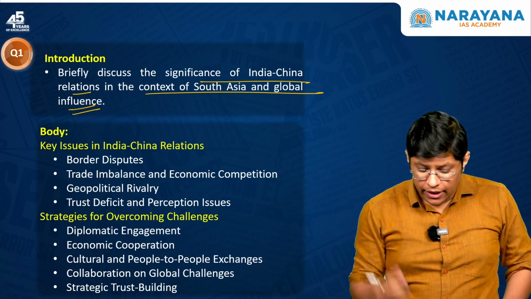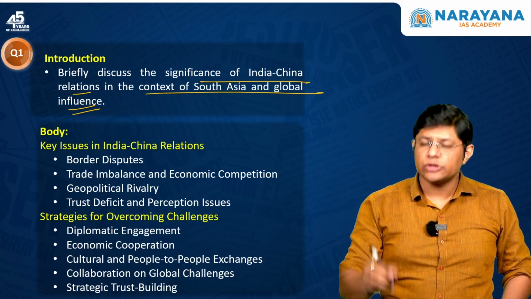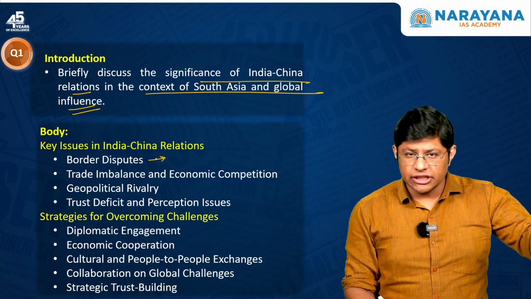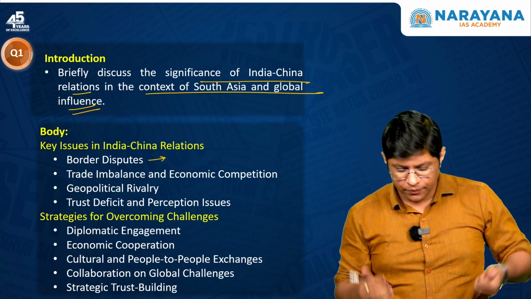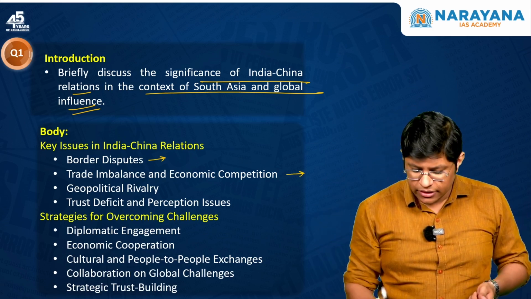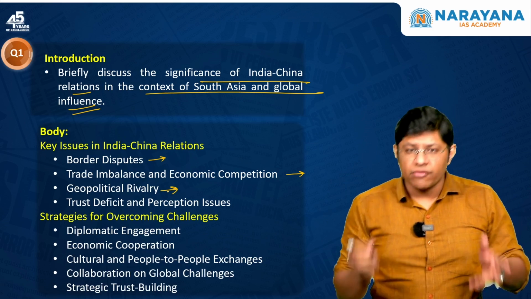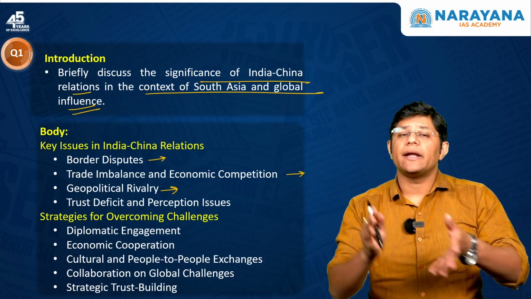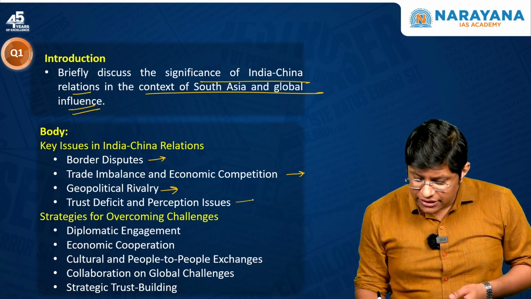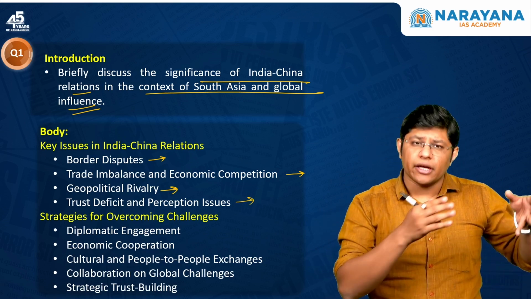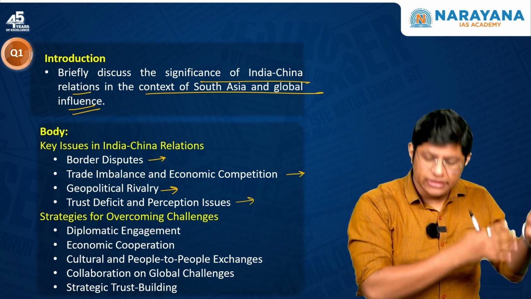Mention how the India-China relations have evolved and the issues both the countries are facing. In the body, highlight the issues that both the countries are facing. Border disputes, the western sector, Aksai Chin, the eastern sector, McMahon line, trade imbalance, 85 million is the trade deficit, geopolitical rivalry with respect to South China Sea as well as the Belt and Road Initiative, trust deficit and perception issues because of the historical tensions that both the countries have.